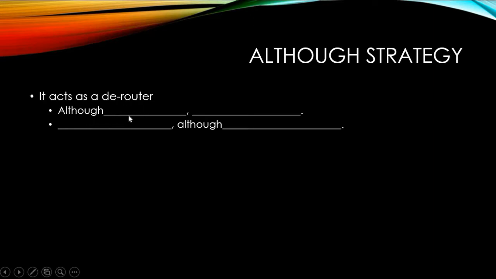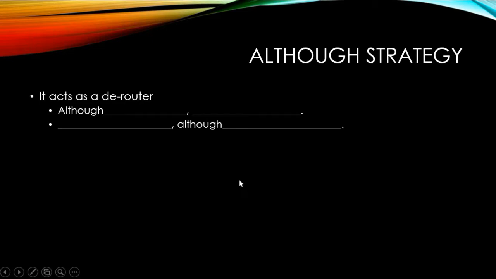If one part is a positive context, then the other will be negative, and vice versa. So: although positive, comma, negative; although negative, comma, positive; and likewise negative, comma, although positive; positive, comma, although negative.